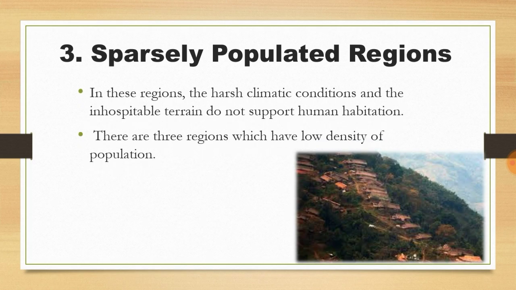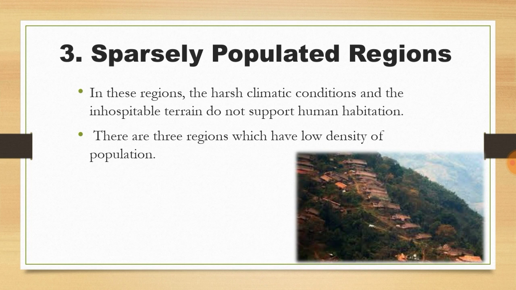In these regions, the harsh climatic conditions and the inhospitable terrain do not support human habitation, which means it is not a conducive place for human beings to settle down.